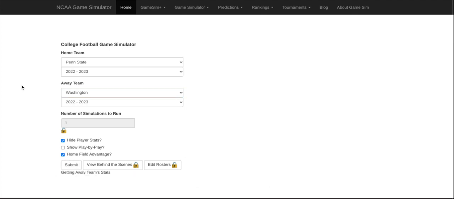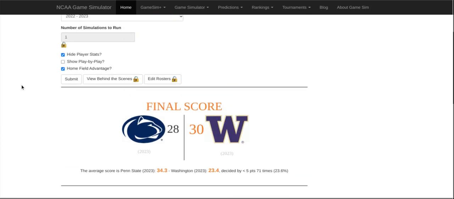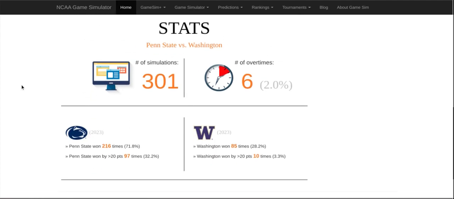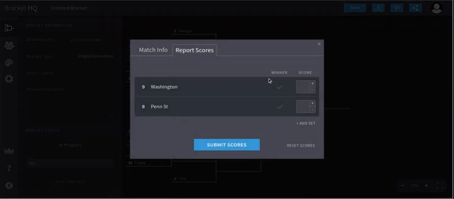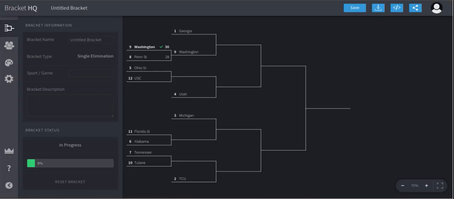It will be Washington by just 2 points. And that is a good win for Washington as it goes 30-28. And the Washington Huskies will beat the Penn State Nittany Lions and will face Georgia in round number 2.